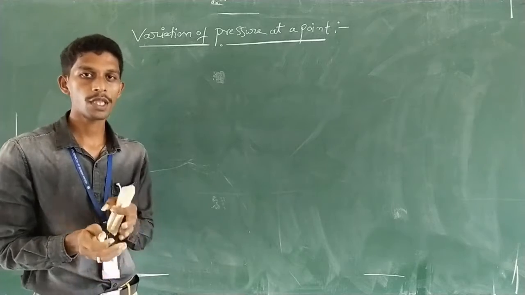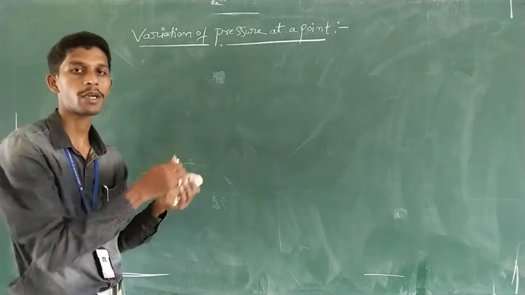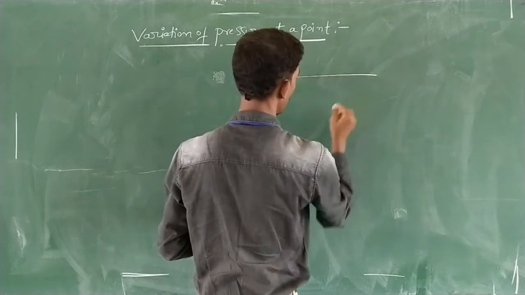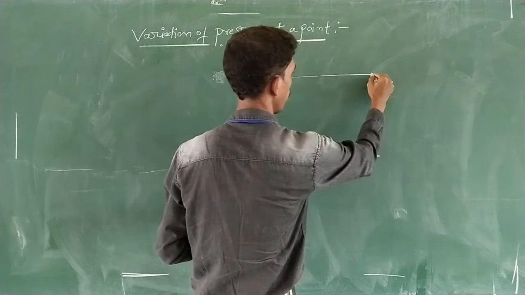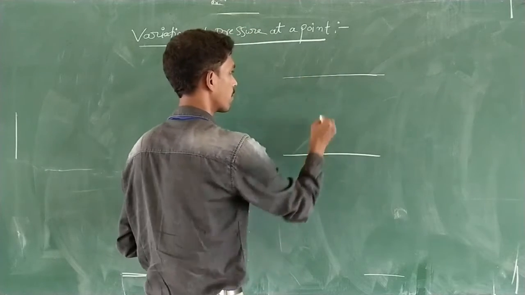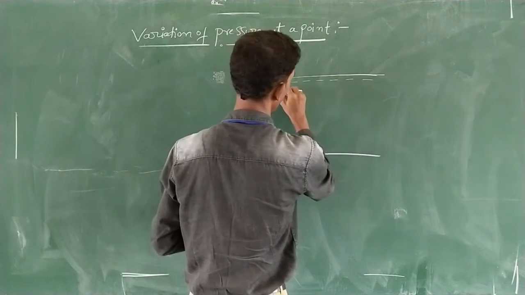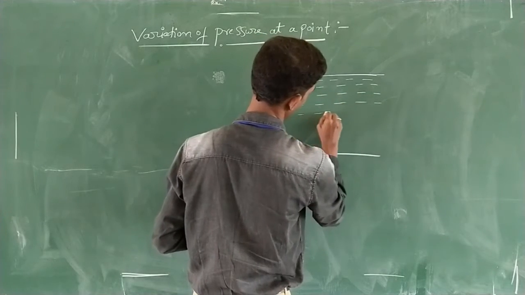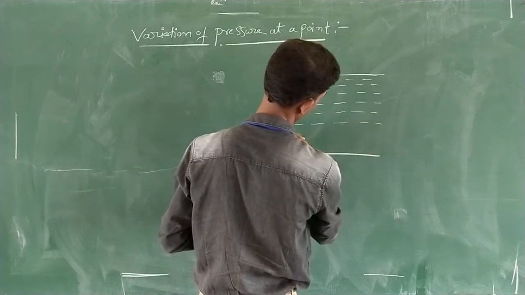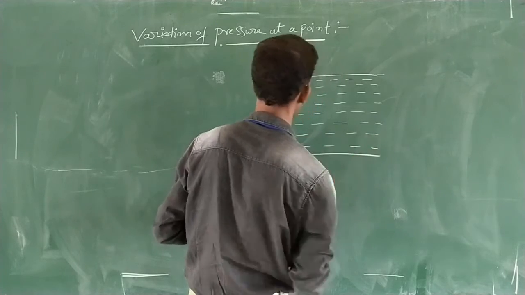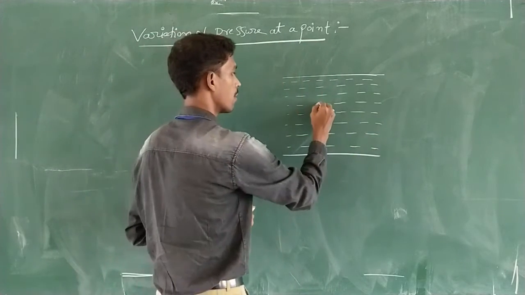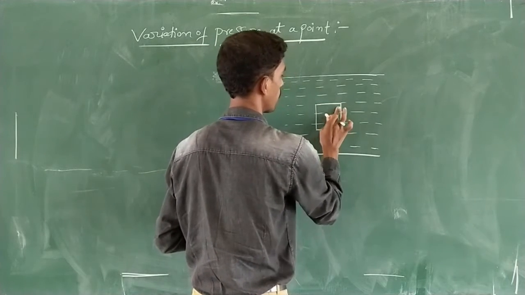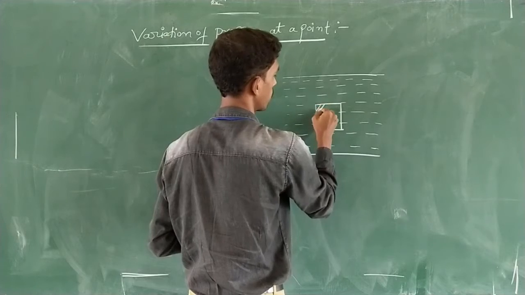We have to find out the pressure variation at any particular point in a fluid. For that, let us take a fluid element inside the fluid system. This is a fluid mass, and inside that, this is the fluid element I have taken.